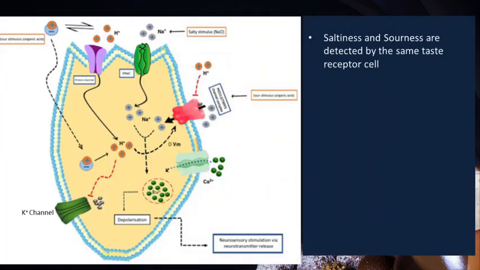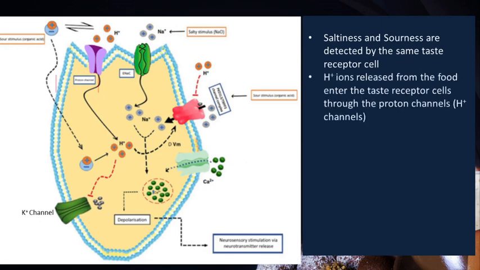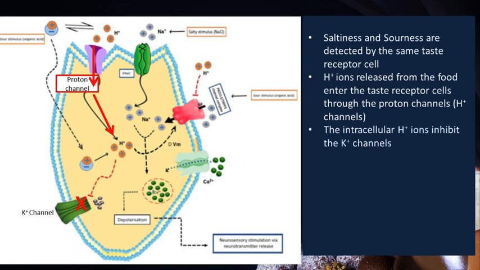Saltiness and sourness are detected by the same taste receptor cell. But for other tastes, we have separate taste receptor cells. There are proton channels in the plasma membrane of taste receptor cells, and these proton channels permit the hydrogen ions released from the food to enter into the taste receptor cells. When the intracellular hydrogen ions increase, they acidify the cytoplasm and potassium channels are inhibited.